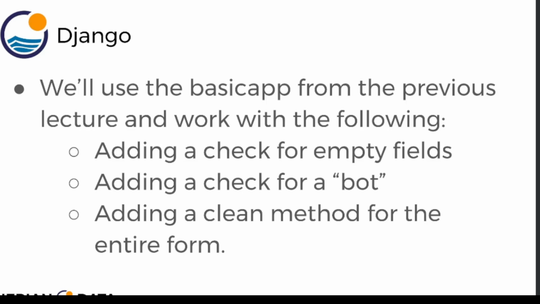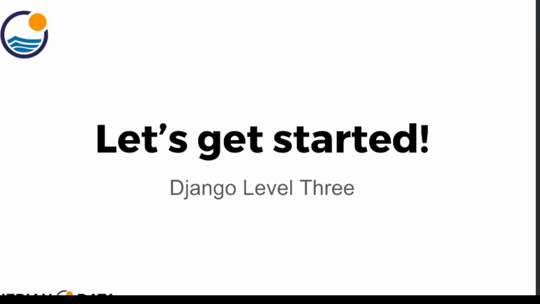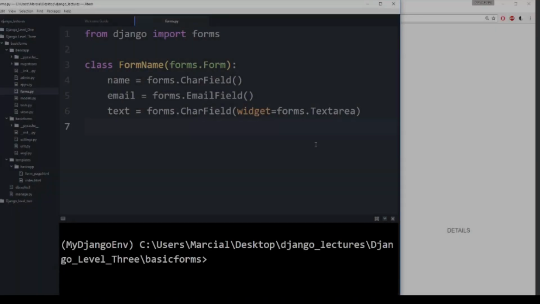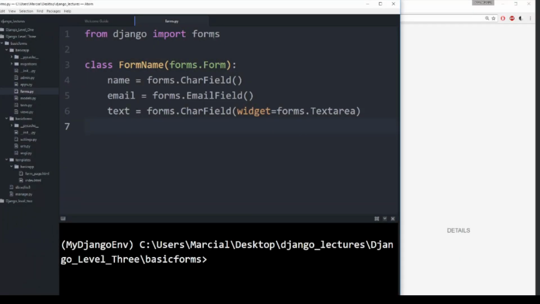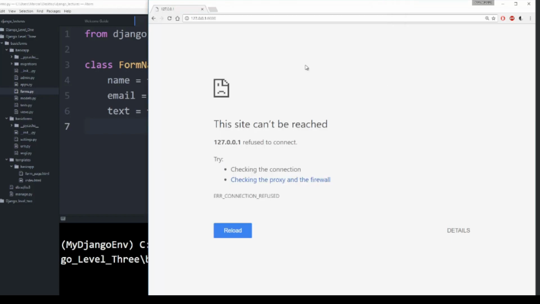So we'll do three main tasks here. We'll add a check for empty fields, we will add a check for a bot, and then we will show you how to use a clean method for the entire form. Okay, let's hop over to the code editor and let's code for that. I have the forms.py file that was under the basic app of your application, and remember we have three basic inputs: the name, email, and text.